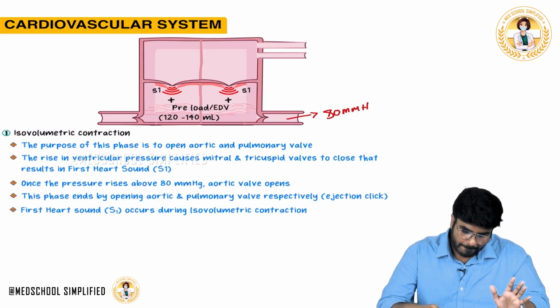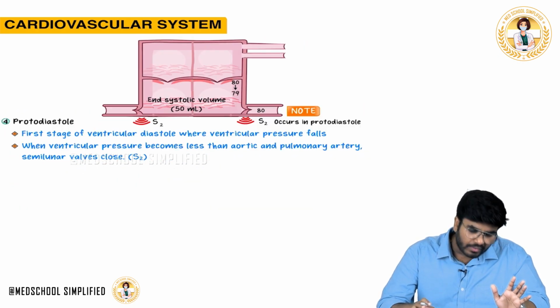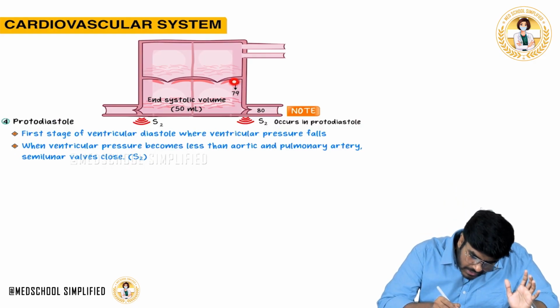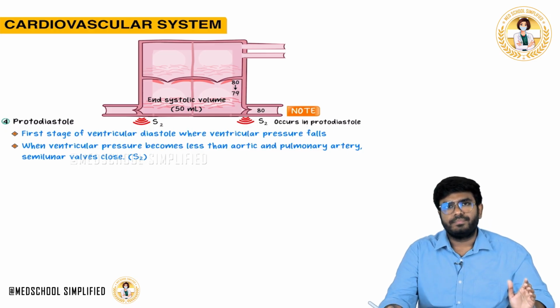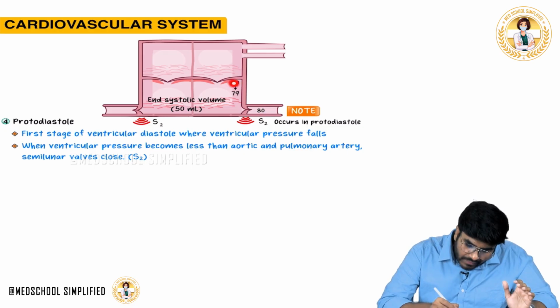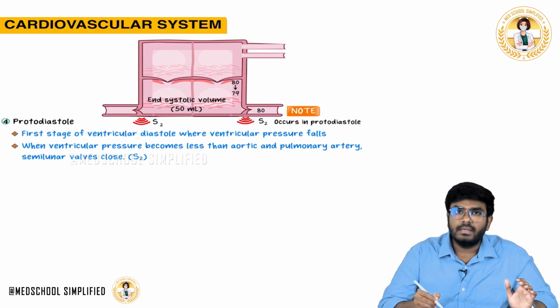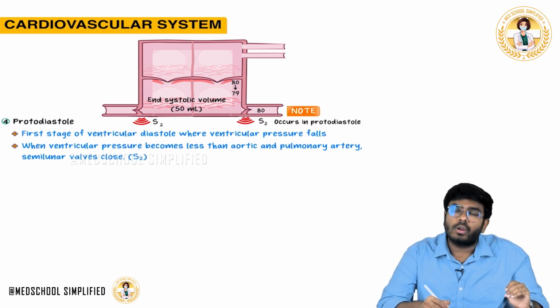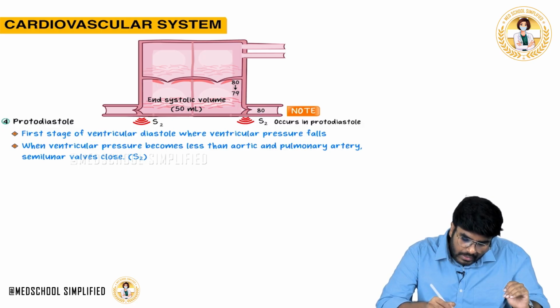What is happening? Diastole means the ventricle is relaxing, right? Now, the pressure is falling from 80 mmHg to 79 mmHg. The pressure in the aorta is 80. When the ventricular pressure falls from 80 mmHg to 79, the pressure in the ventricle has gone down and the pressure in the aorta is more. So immediately the aortic valve is going to close.